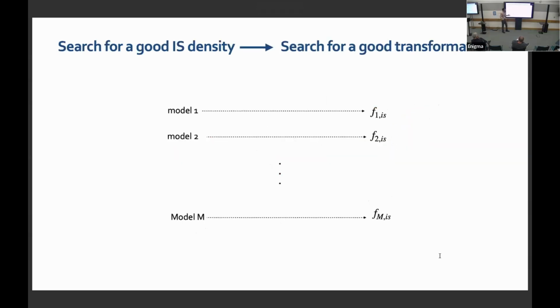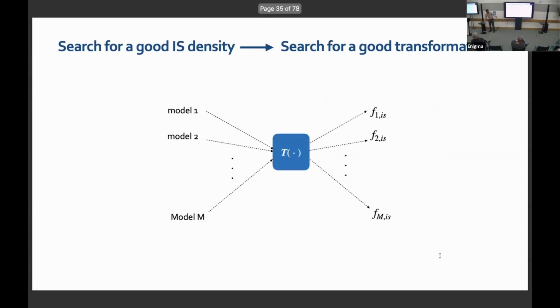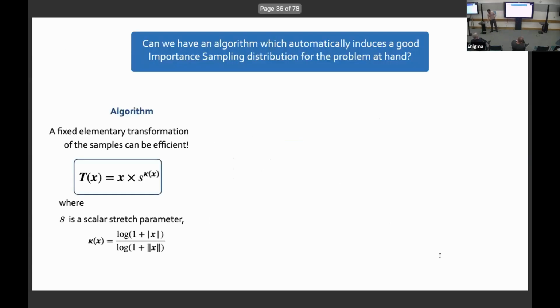At a caricature level, the literature has largely approached this question like this: for model 1, find a good importance sampling distribution; for model 2, find a good importance sampling distribution; for model 3, find a good importance sampling distribution, and so on. What we are seeking here instead is a transformation T which is fixed for all the models, but whose push forward is a good importance sampling distribution. It may not be the best, but it is still a good one. And our answer is yes, that is possible. A simple transformation like this will do for a large variety of problems. For what variety of distributions, I'll introduce next.